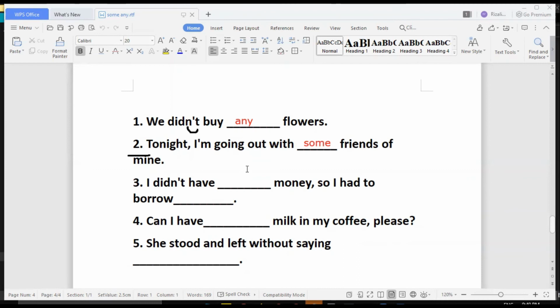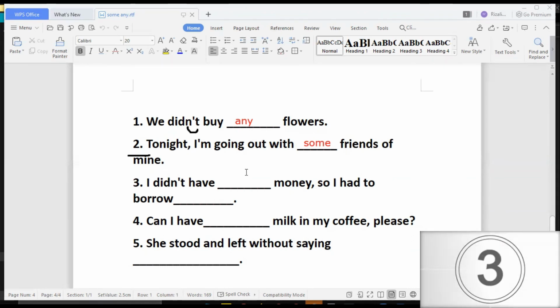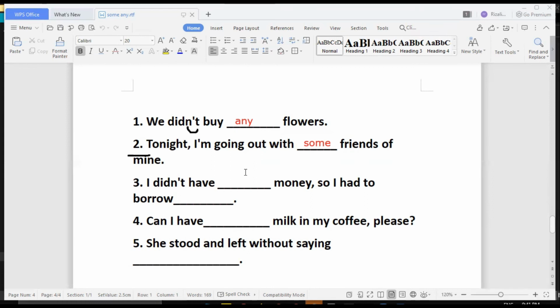Let's go to the third sentence. I didn't have blank money, so I had to borrow blank. Fill in the blanks, and I'll wait for your answer. Oh, time's up. So the correct answer is I didn't have any money.